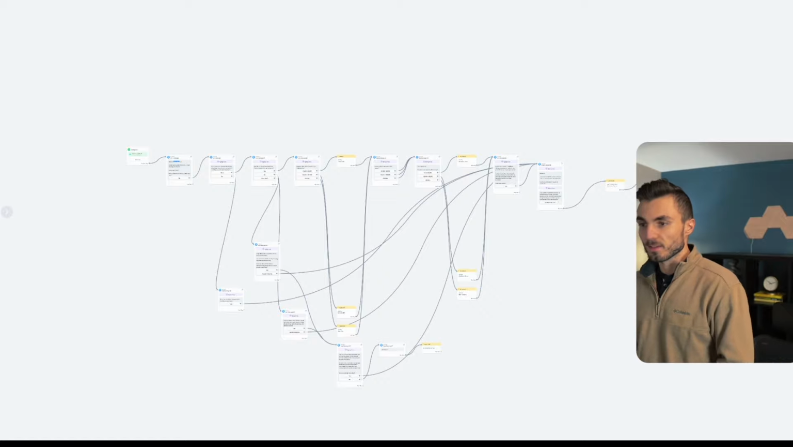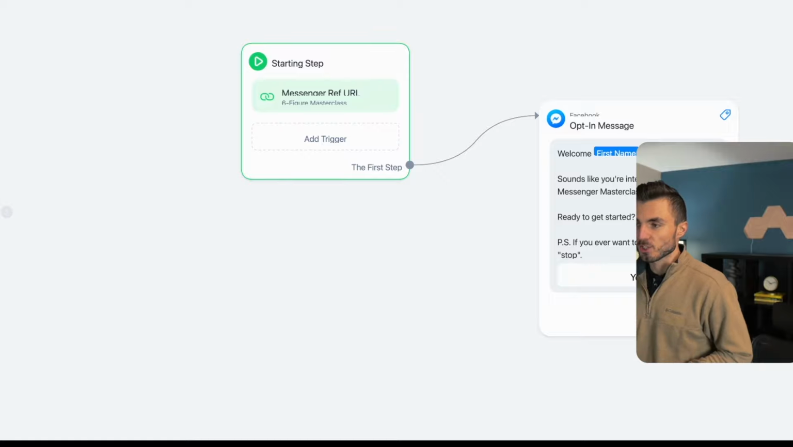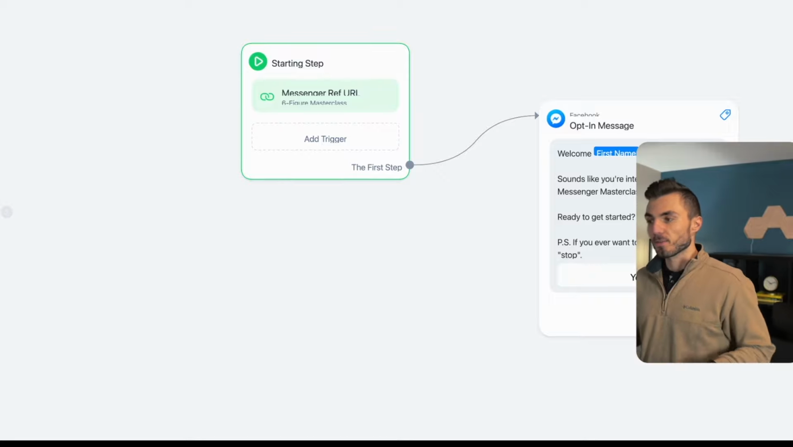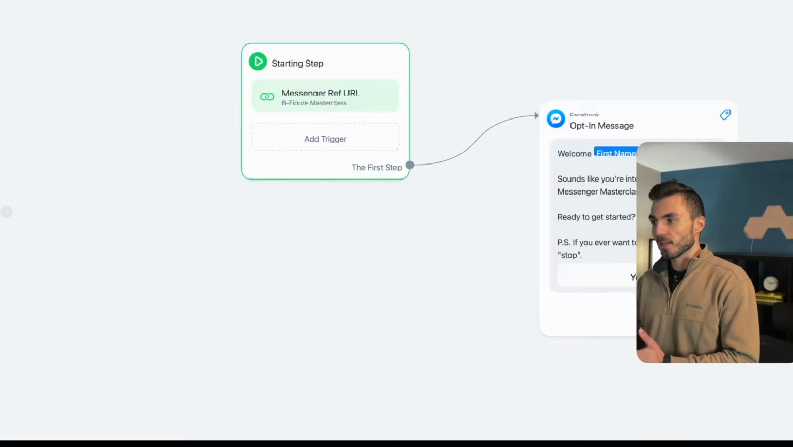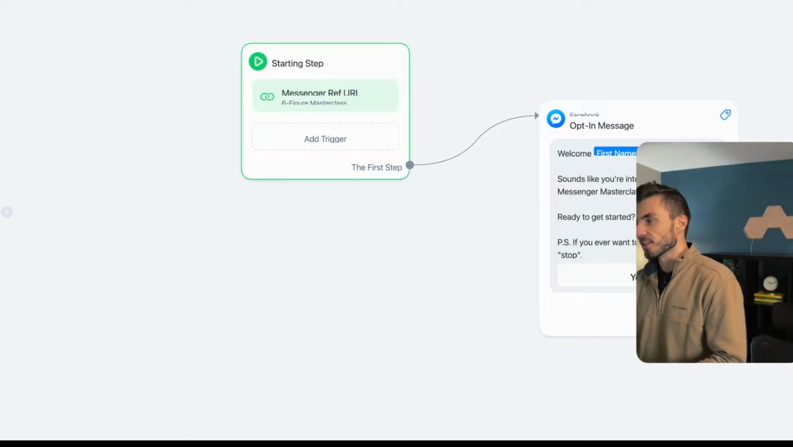So if we zoom into the very first step here, we're going to see that this was started based on what's called a ManyChat Messenger reference URL. So a Messenger reference URL is essentially a link that starts or initiates a bot flow. When somebody clicks on that link, it sends the first message.